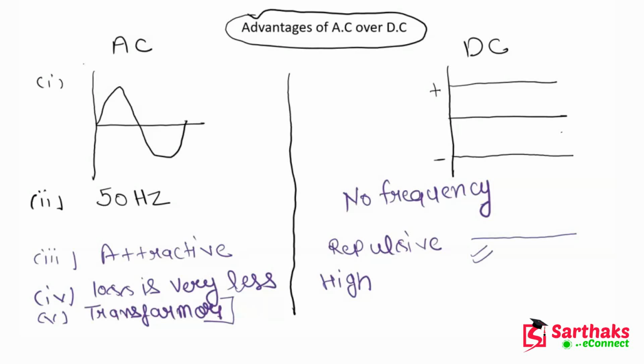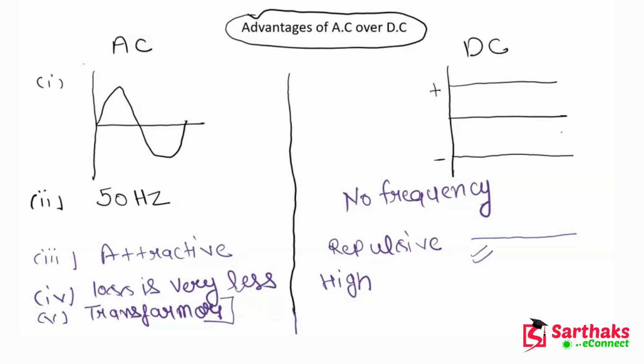Now, if I talk about DC, then it is not very convenient to step up or step down the voltage of DC. First you will have to convert it into AC, and then you have to step down or step up the voltage, and then again you will need to convert it into DC.